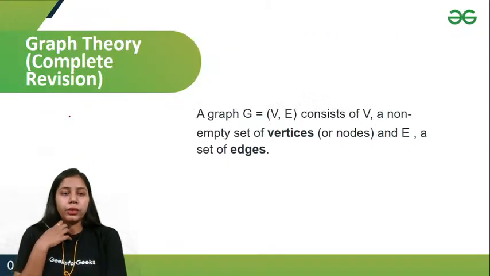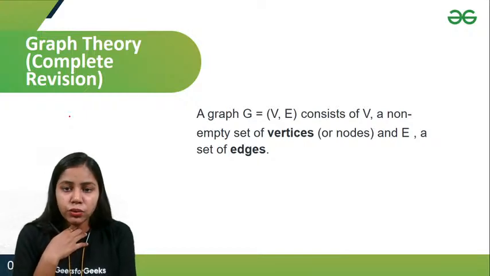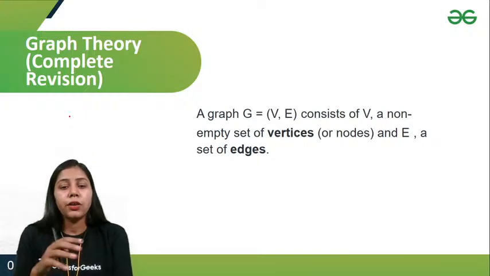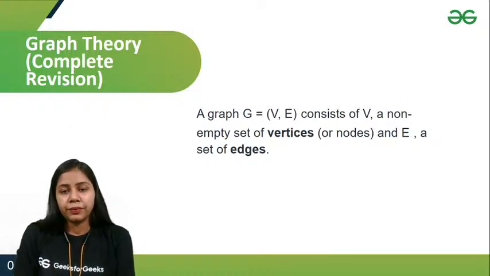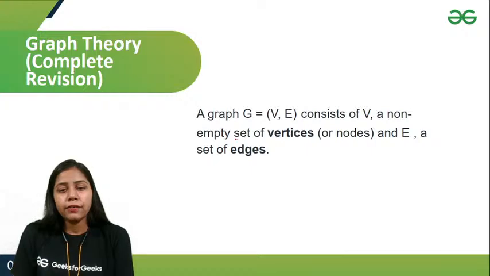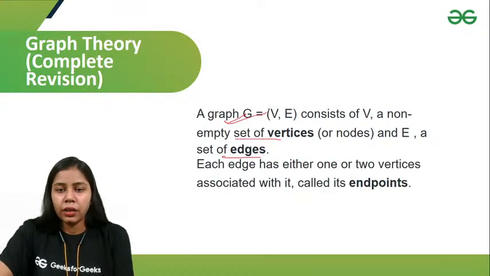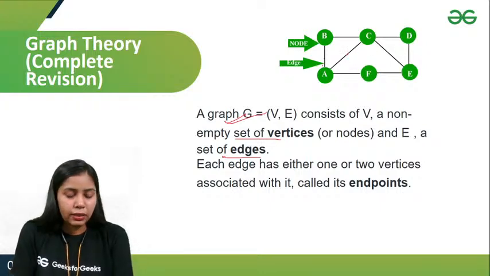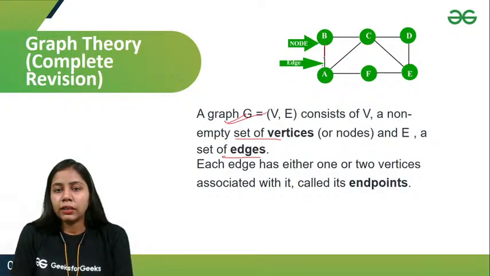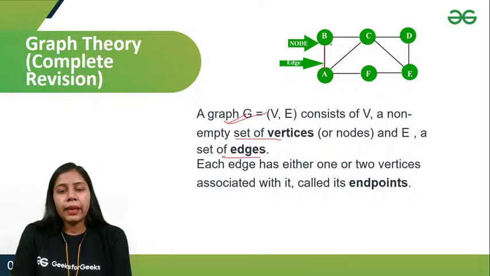So for graph theory, it says that a graph G equals V comma E consists of V, a non-empty set of vertices, and E, a set of edges, right? If we have a set of vertices and a set of edges, I'll form a graph G. And I can take this as an example. This is an edge, AB is an edge, A, B, C, D, E, F are the vertices, or I'll say nodes. And if I take the line joining between them, AB, BC, AC, these are the edges.